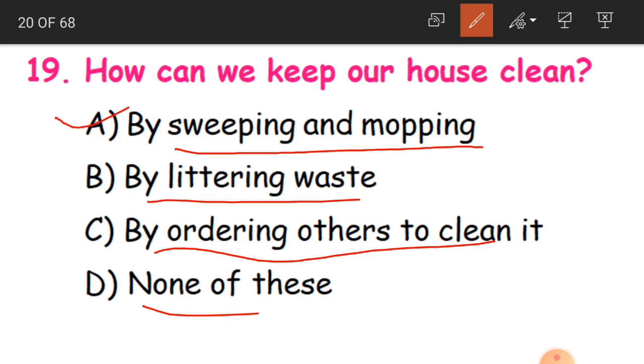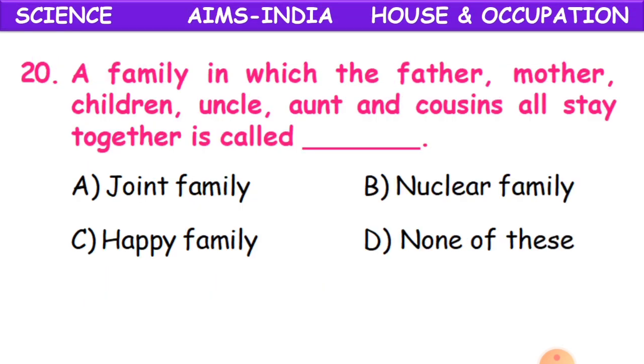So we have to throw all our waste in the dustbin, and we have to keep all the things in their places, and also we have to sweep and mop the house. If we sweep and mop the house, all the dirt on the floor will get cleaned. It will be removed and the house looks clean. Clear, children? So that is why A option is the correct answer.